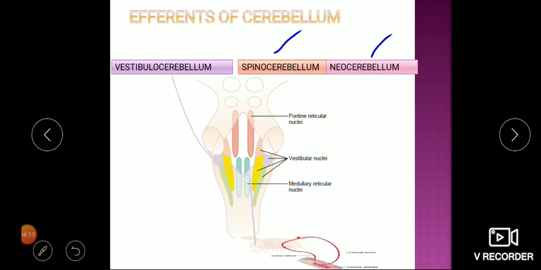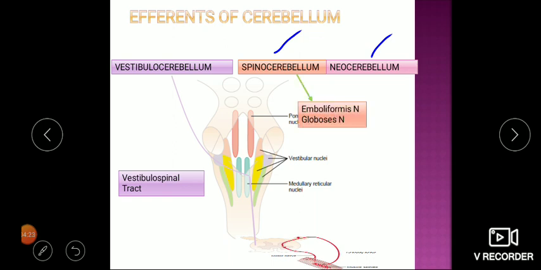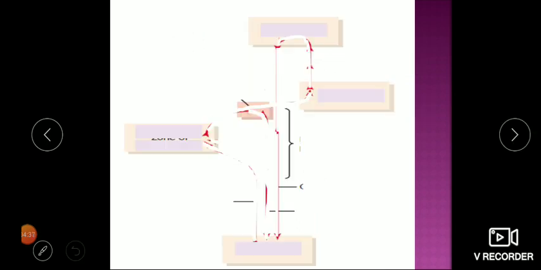From here they go to the vestibular nuclei, and from there they join the vestibulospinal tract. The remaining nuclei, the fastigial nucleus and emboliform nucleus, are not involved in this process. So this is how the vestibulocerebellar connection works for the maintenance of equilibrium.